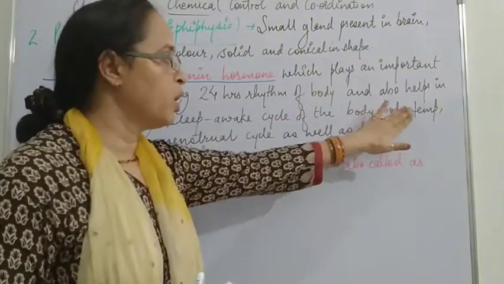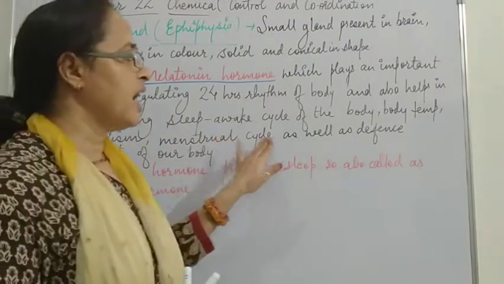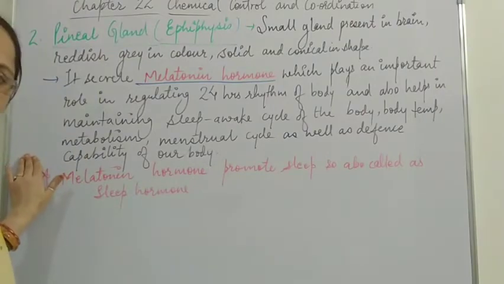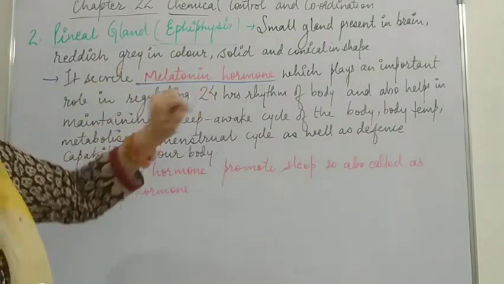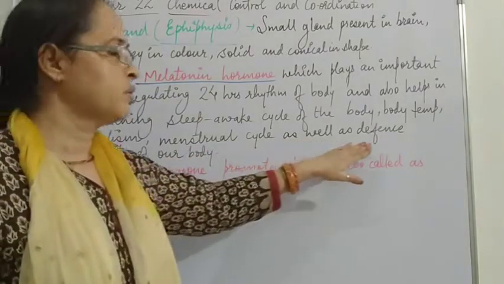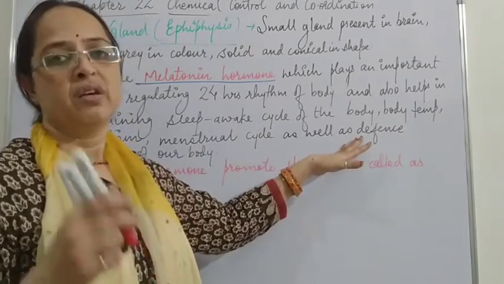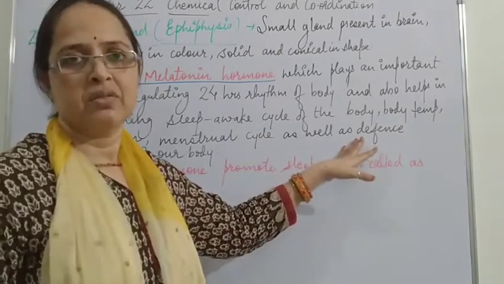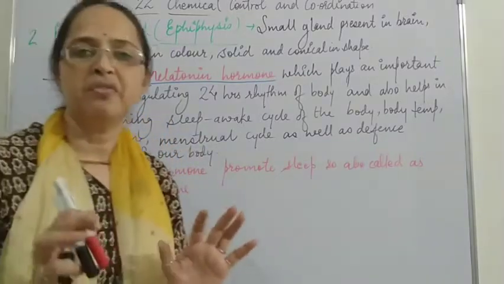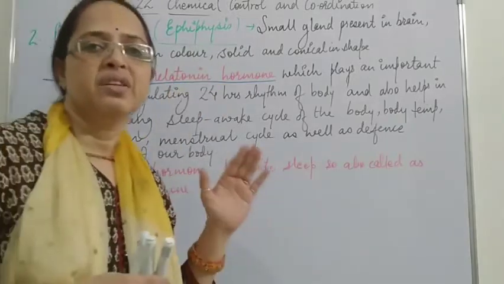Along with this, body temperature, metabolism, menstrual cycle, as well as the defense capability of our body are also regulated by melatonin. If a person is not sleeping properly, he may get infected by many diseases. The body becomes prone to infection, resulting in a decline in the defense mechanism.